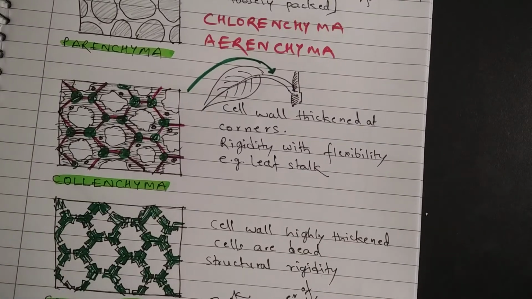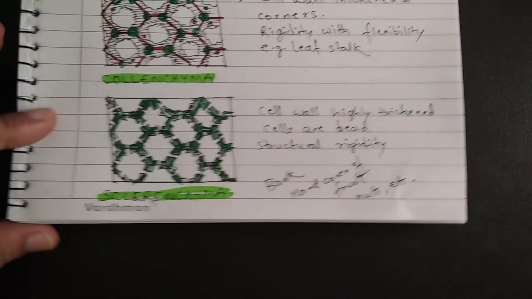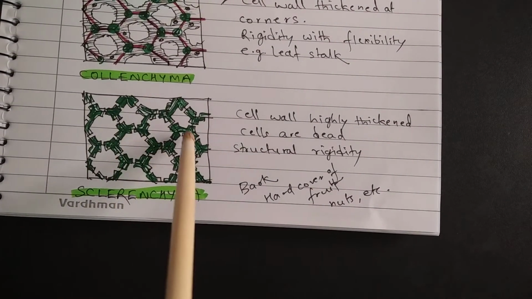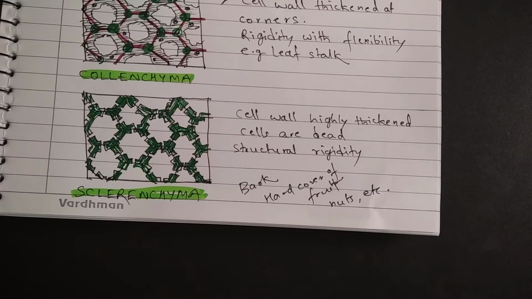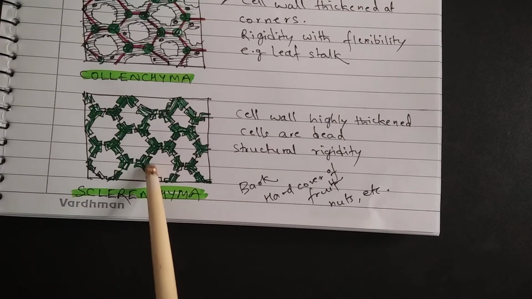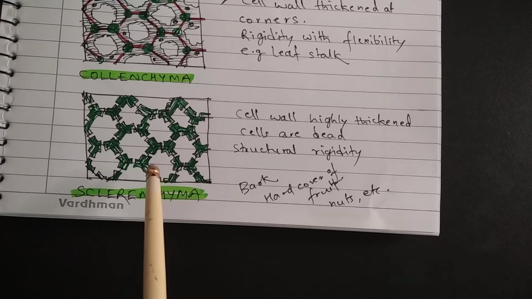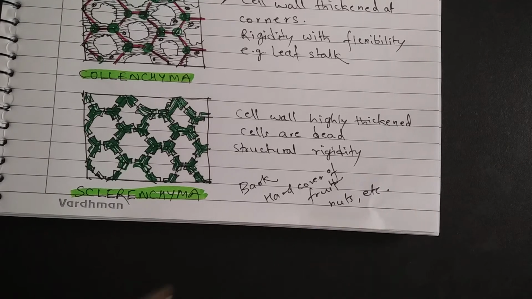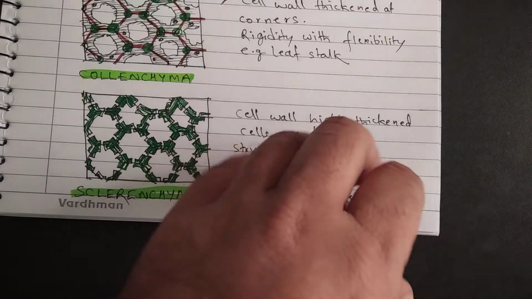Then comes sclerenchyma. Cell walls in sclerenchyma are highly thick because of deposition of a substance called lignin, and all the cells in sclerenchyma are dead cells. Sclerenchyma provides structural rigidity to a plant structure. So bark, hard covering of fruits and nuts, etc., are made of sclerenchyma. The husk of coconut is made of sclerenchyma. The outer covering of a peanut is made of sclerenchyma.